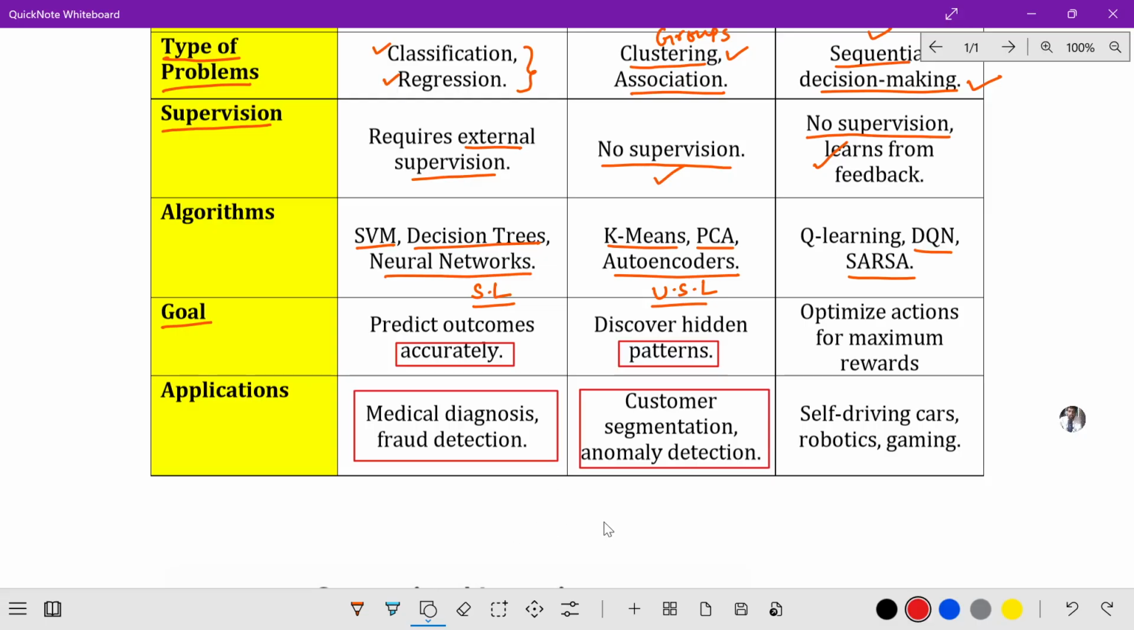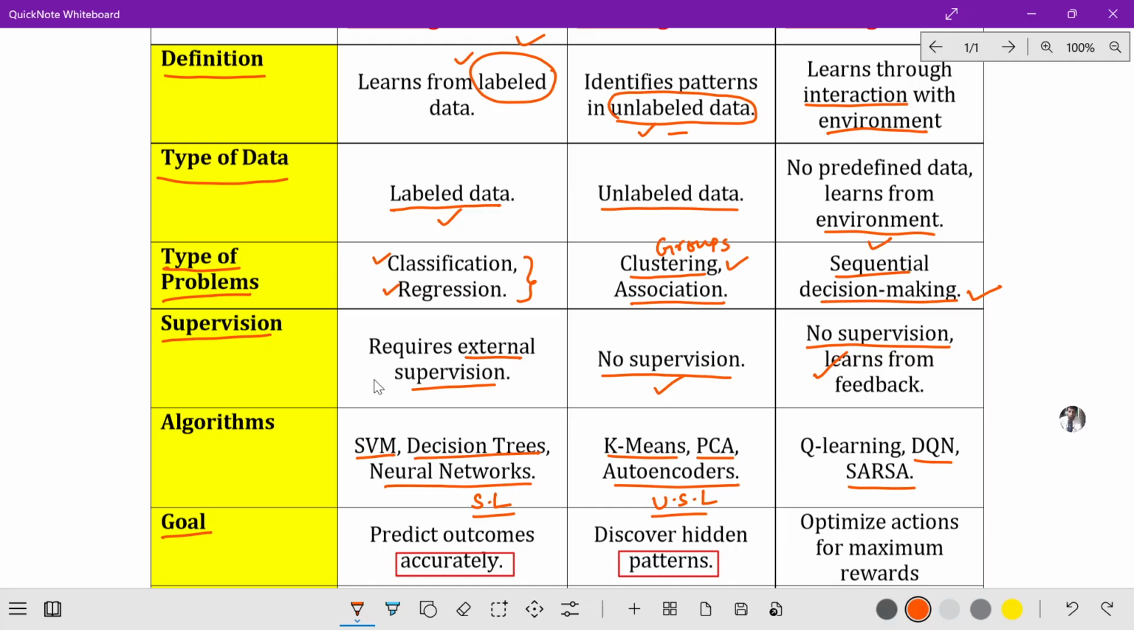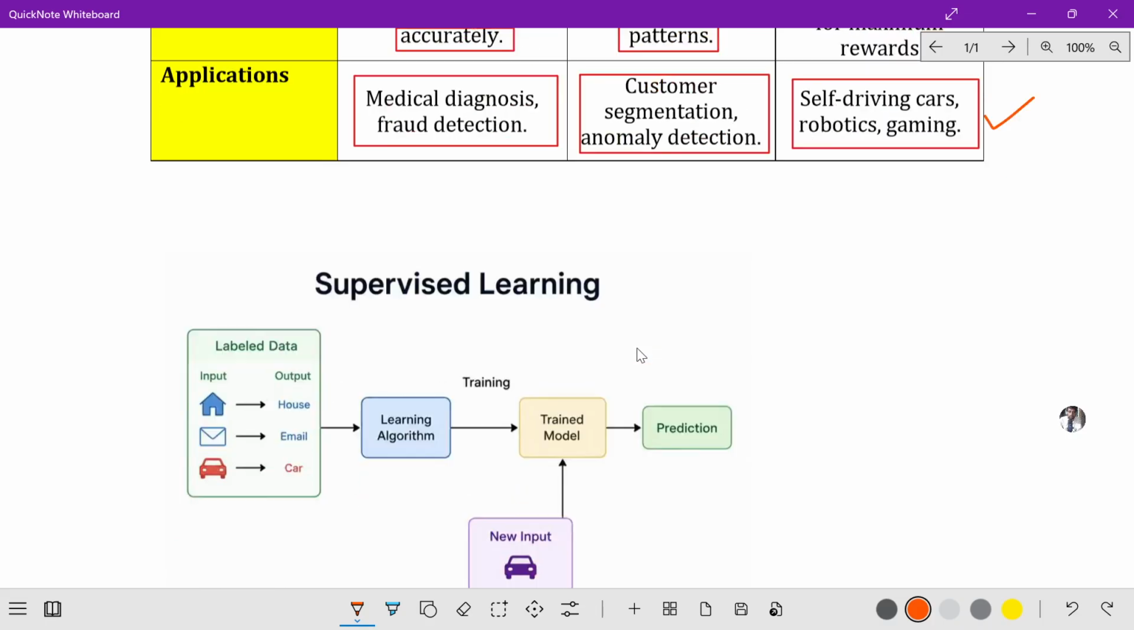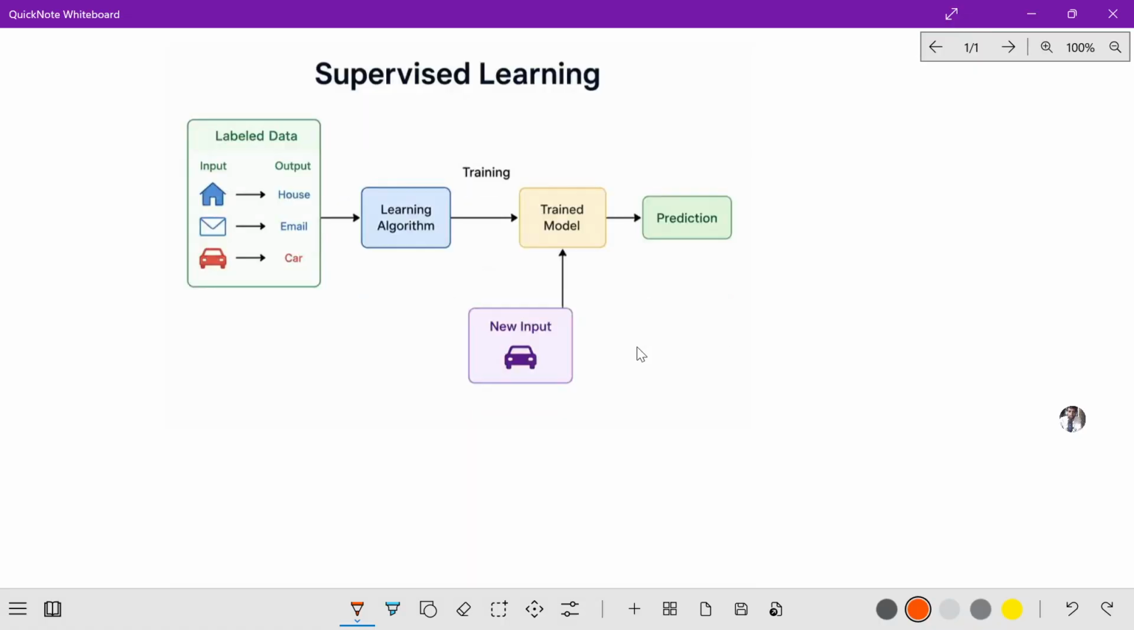The last one, reinforcement learning: self-driving cars, robotics and games. These are called the applications of reinforcement learning algorithms. If you write this, you will get good marks. But in addition to these, I request all of you to draw this diagram also. You need to draw 3 diagrams. First is supervised, second is unsupervised, and last is the reinforcement learning algorithm.